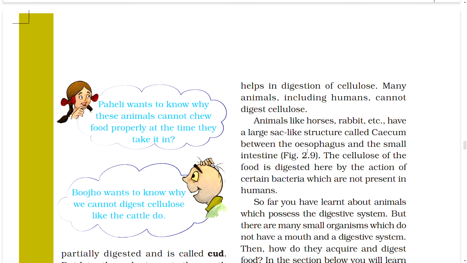Many animals, including humans, cannot digest cellulose. Animals like horses, rabbits, etc. have a large sac-like structure called cecum between the esophagus and the small intestine. Figure. The cellulose of the food is digested here by the action of certain bacteria which are not present in humans.